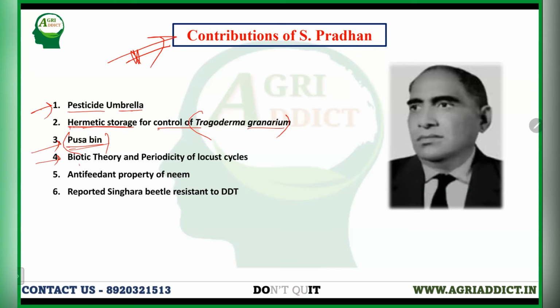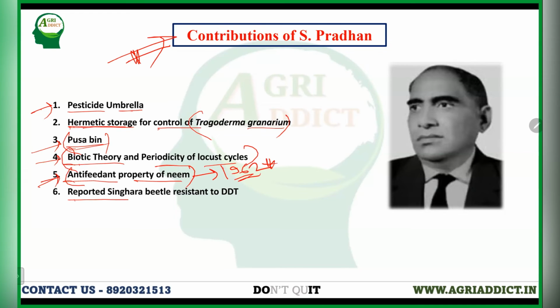He first gave the biotic theory and periodicity of locust's life cycle, and he also gave the antifeedant property of neem, that is Azadirachta indica, and its main active principle is azadirachtin, and it has antifeedant property for maximum number of insect pests, and it was given by him in 1962. This year is important, as the name of this property is also important.